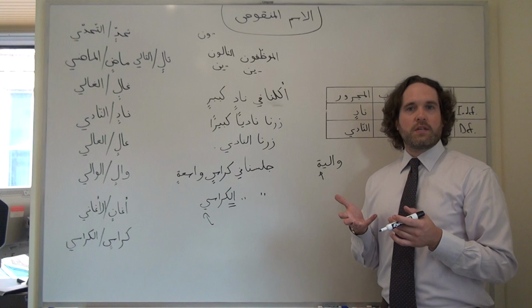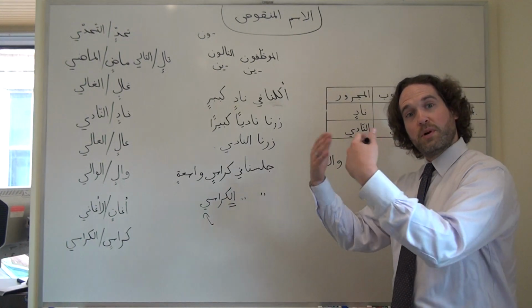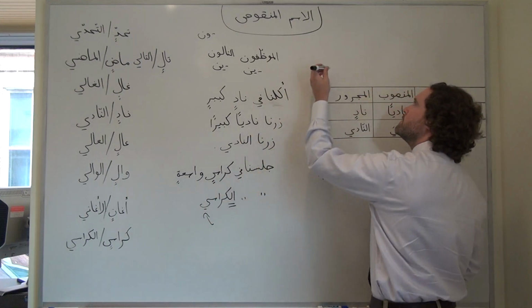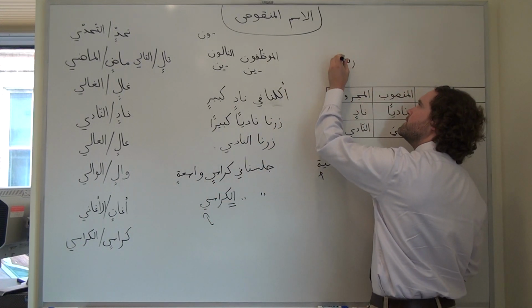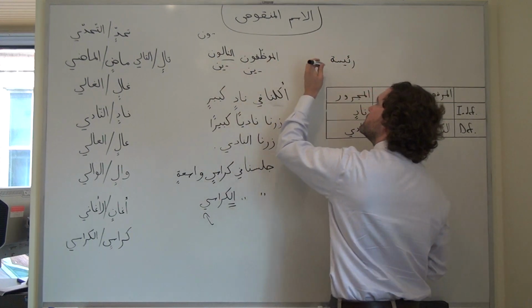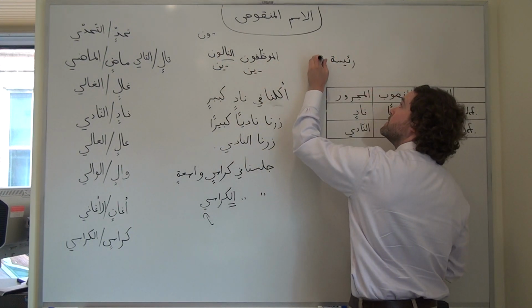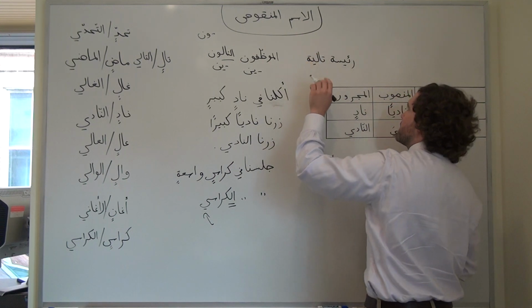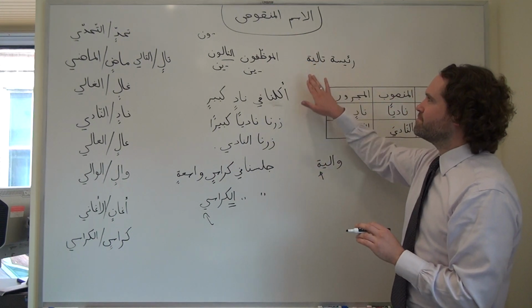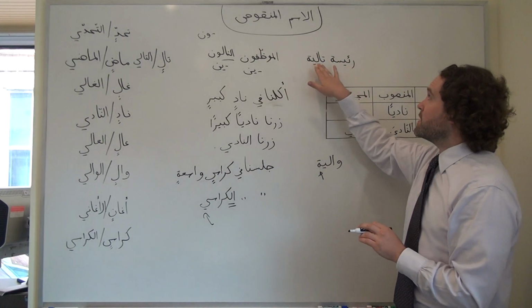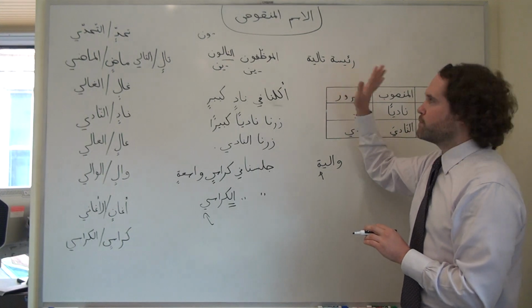Or if we were talking about a coming female president, a future succeeding female president, we could say ra'isa and use that same adjective, taliya. Still indefinite, but we keep the ya because it's an adjective that's feminine, matching a feminine noun, so we're good to go.